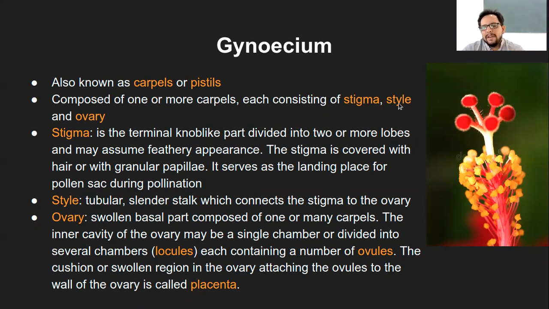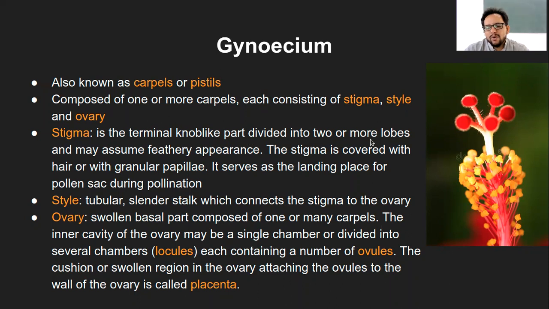And they will consist of the stigma, which is shown in this diagram. This one is the stigma, this one is the style, and at the base there will be the ovary, which is not shown in the diagram. But that will be style, stigma, and ovary. Stigma is the terminal knob-like part. Some people also say a disc-like part, which is equally true, because this is also a kind of disc, just in a little more spherical shape. Otherwise, you can write knob-like or disc-like, that is perfectly fine.